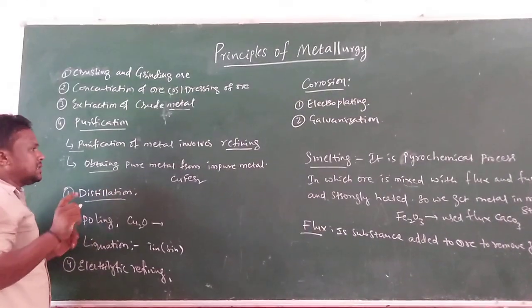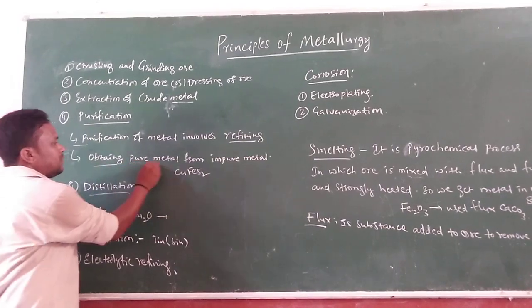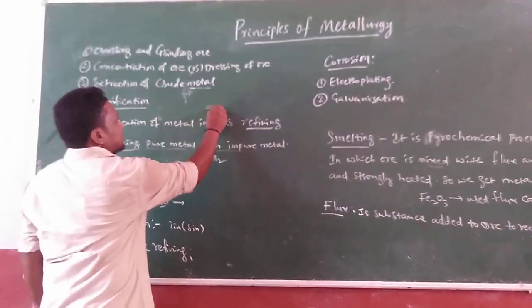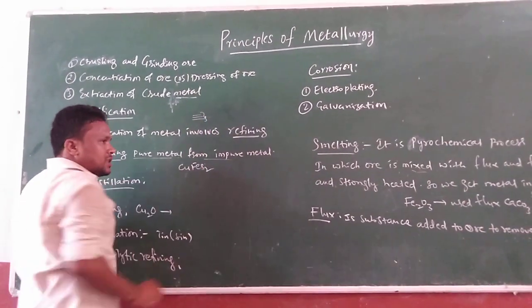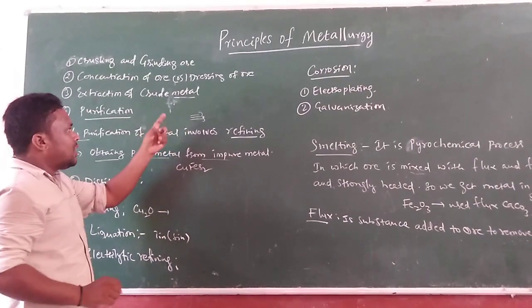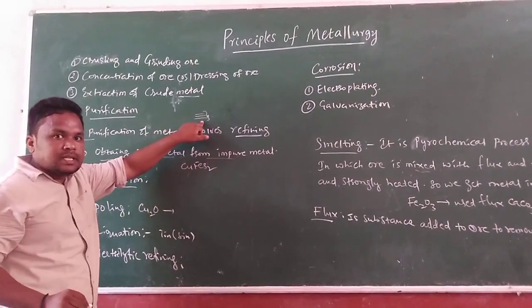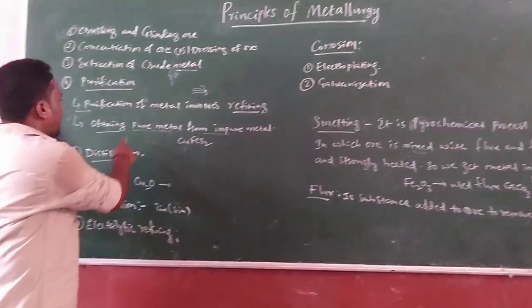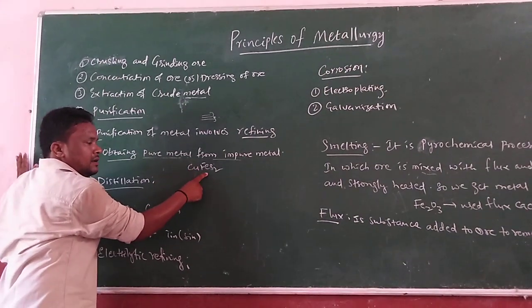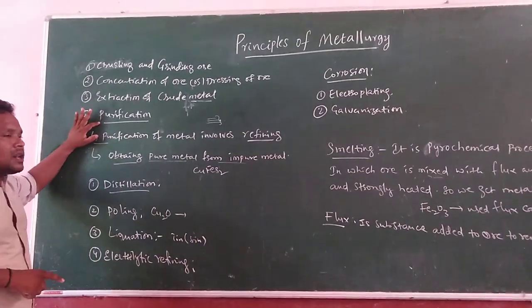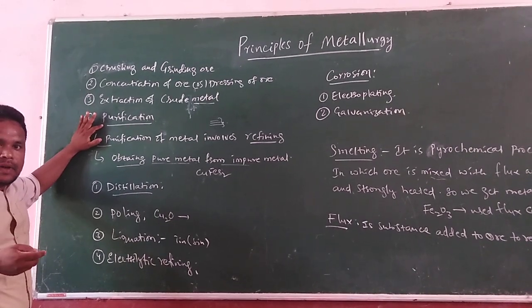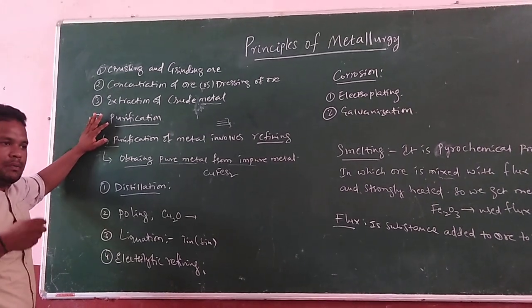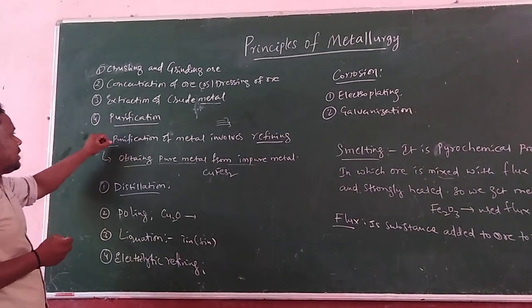What is the actual definition of refining? It means obtaining pure metal from its impure metal. Here we got the metal that is not in purified form. Some kind of impurities are there with that metal. Then we have to remove those impurities, which will change it into purified metal. Obtaining pure metal from its impure metal is said to be purification or refining. Refining can be defined as obtaining the pure metal from its impure metal or impure metal ore.